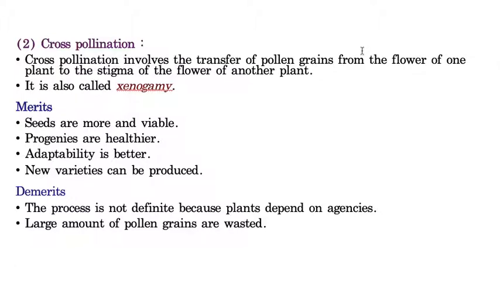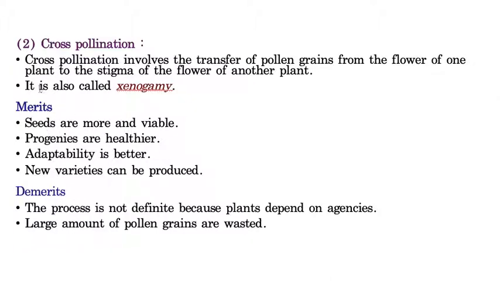Again I'll repeat it: the pollen grain which is produced by one plant reaches the stigma of another flower of another plant, then that is called cross pollination, which is also called xenogamy. In this also we will take some advantages and also some disadvantages.